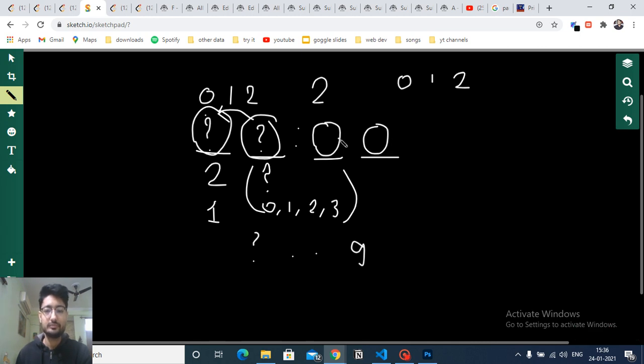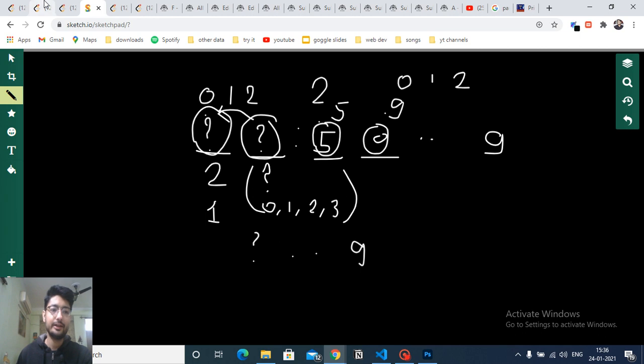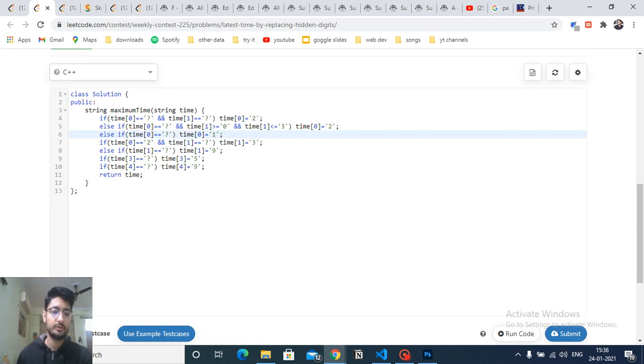Then for this position, this number cannot be 6. This number can always be 5, and for the last digit, whatever it is, it can be 0, 1, 2 till 9. It can be anything. So for this the maximum can be 5, and for this the maximum can be 9. These are not interdependent. I hope you get the intuition of this problem, and now we just have to hard code it out. So that's the whole logic.